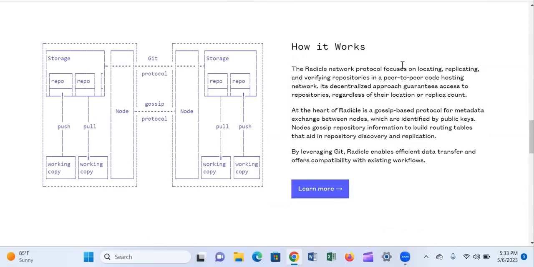They say the Radicle Network Protocol focuses on locating, replicating, and verifying repositories in a peer-to-peer code hosting network. Its decentralized approach guarantees access to repositories regardless of their location or replica counts. At the heart of Radicle is a gossip-based protocol for metadata exchange between nodes, which are identified by public keys. Nodes gossip repository information to build routing tables that aid in repository discovery and replication. By leveraging Git, Radicle enables efficient data transfer and offers compatibility with existing workflows.